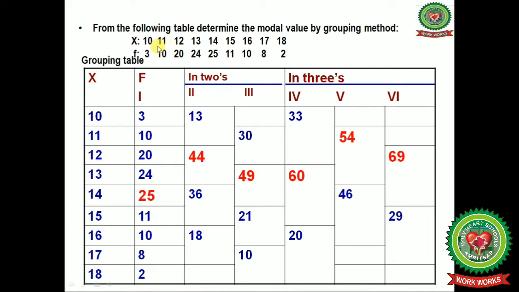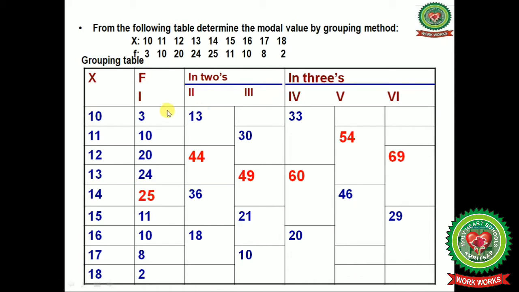Now let us start with the example and do it practically. X-axis values are in the first column and the frequencies are written in the second column. In the frequency table according to the grouping method, in the first column we mark the maximum frequency, that is 25.